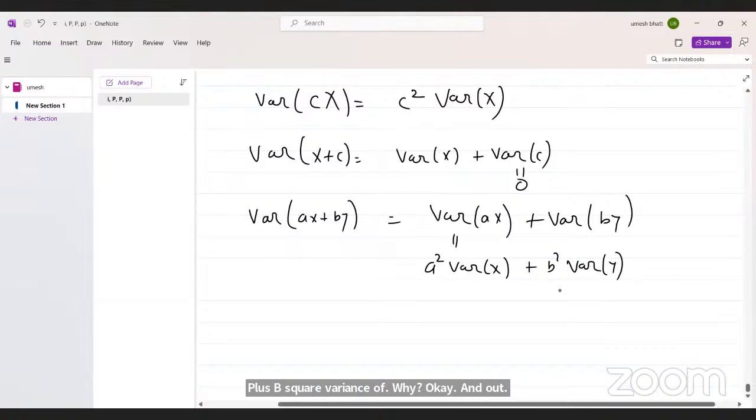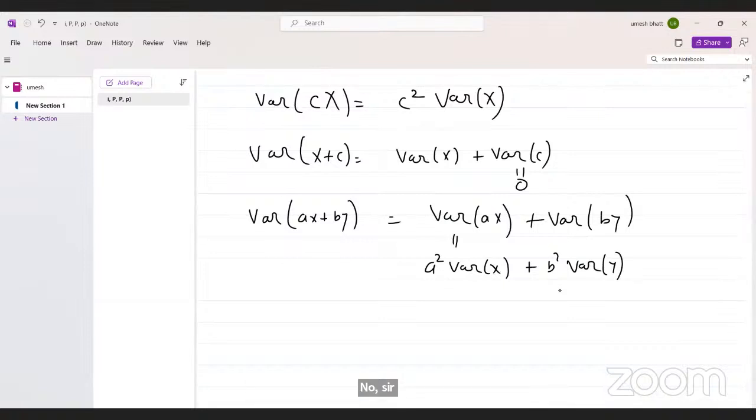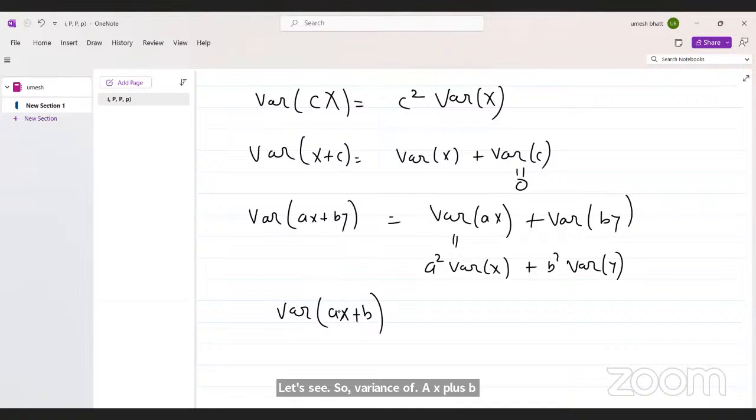No, sir. Okay. We can discuss the proof also. Let's see. So variance of ax plus b, if I prove this, then all other things follow. Okay. So which is what?